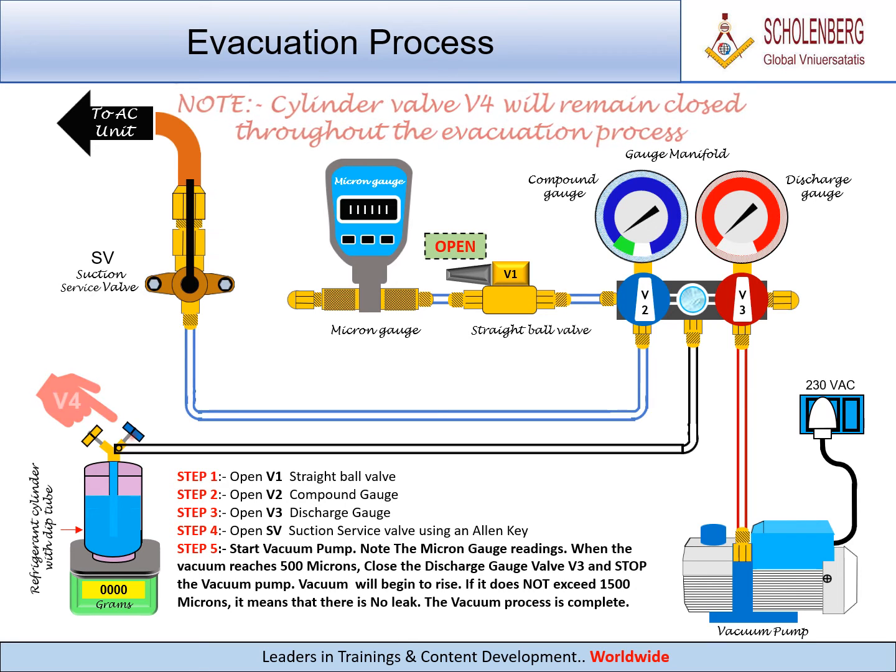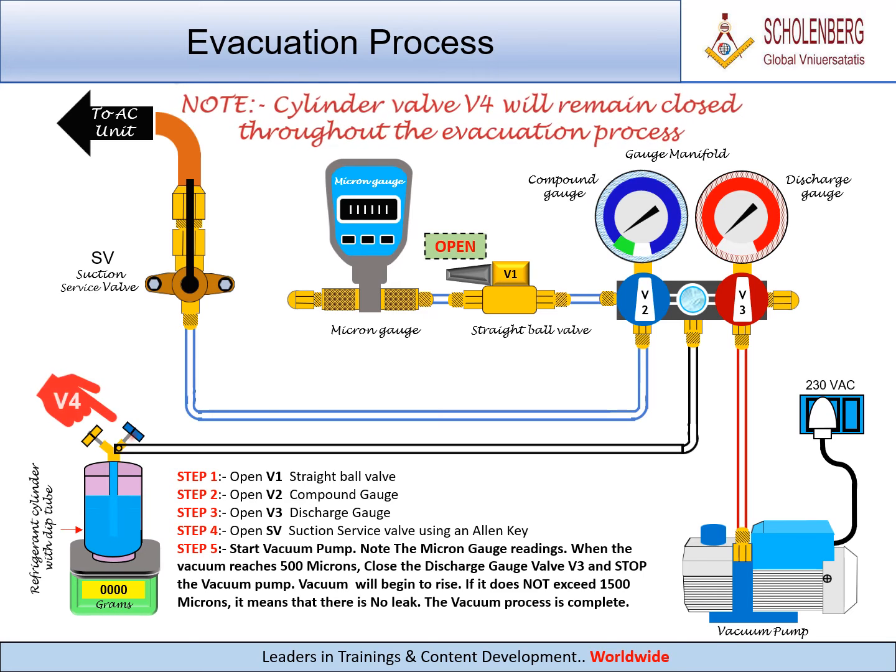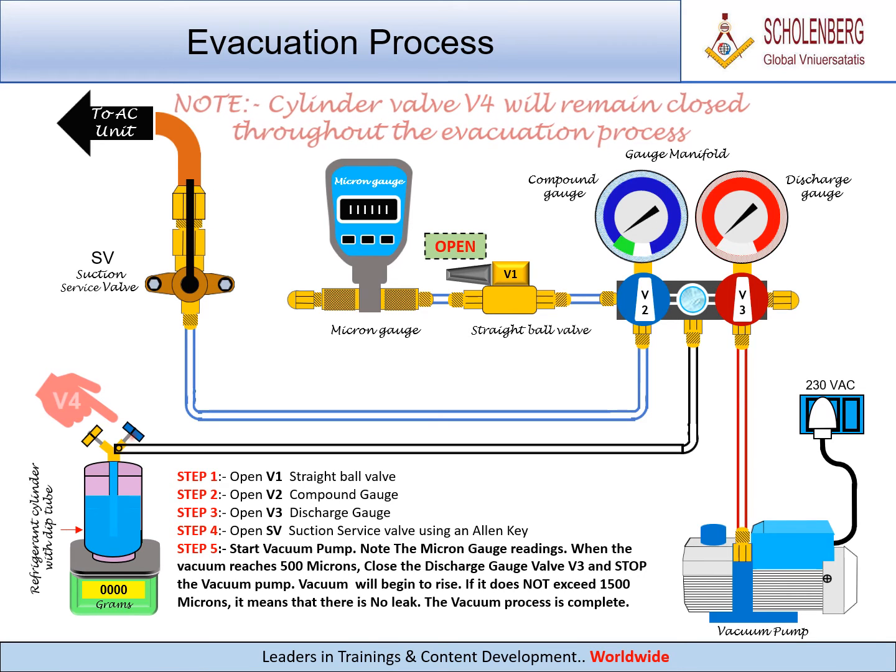Note the micron gauge readings. When the vacuum reaches 500 microns, close the discharge gauge valve V3, and stop the vacuum pump. Vacuum will begin to rise. If it does not exceed 1500 microns, it means that there is no leak. The vacuum process is complete.